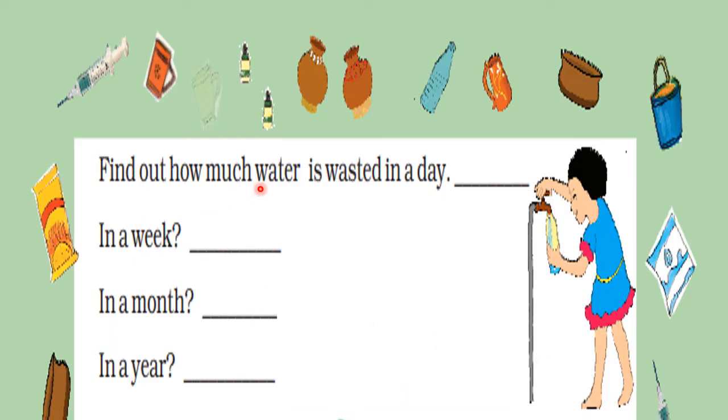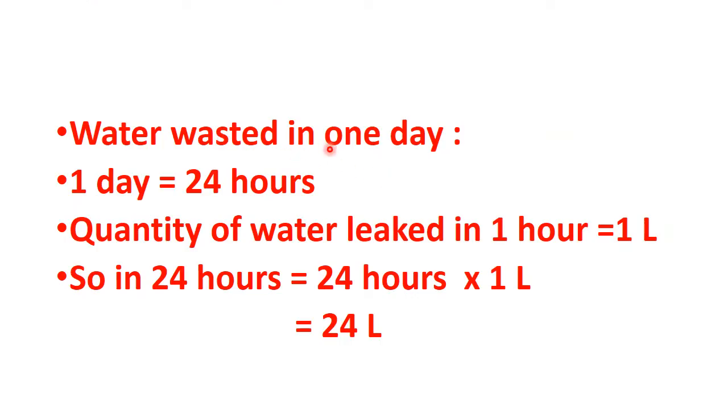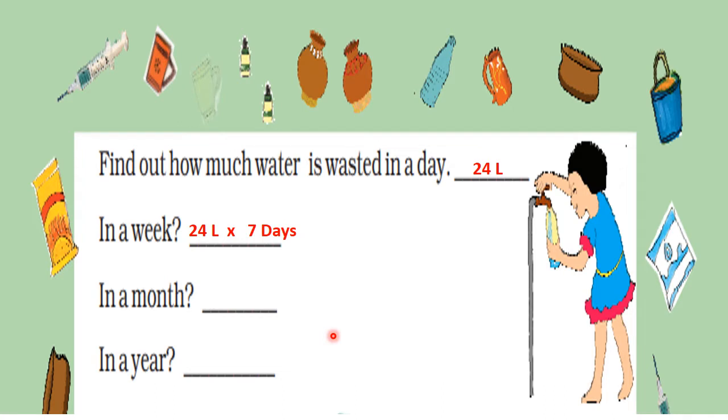Now, find out how much water is wasted in a day. So, water wasted in 1 day: 1 day is equal to 24 hours. So, quantity of water leaked in 1 hour is equal to 1 liter. So, in 24 hours, we have to use the unitary method. 24 multiplied by 1 liter is equal to 24 liters.